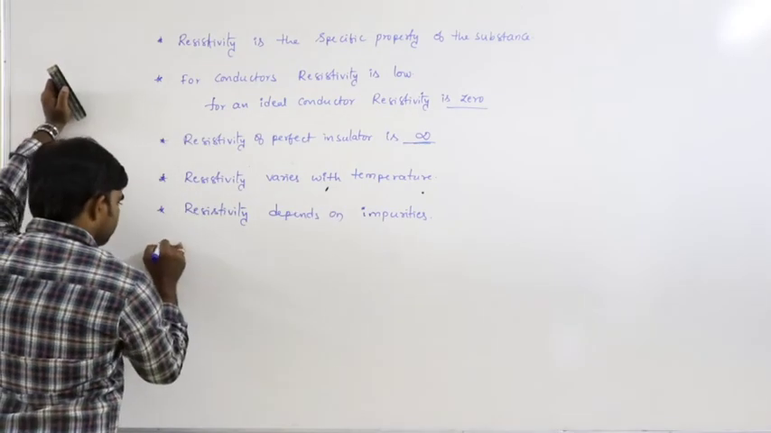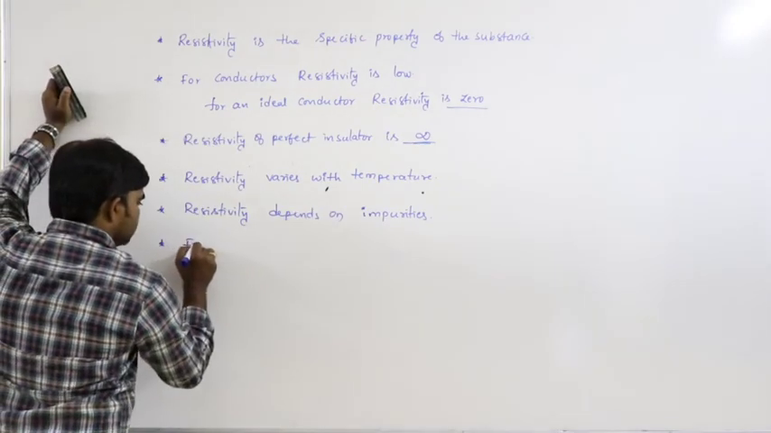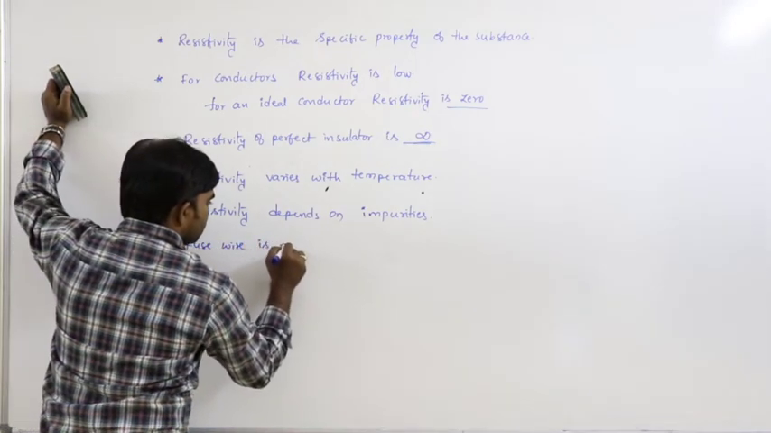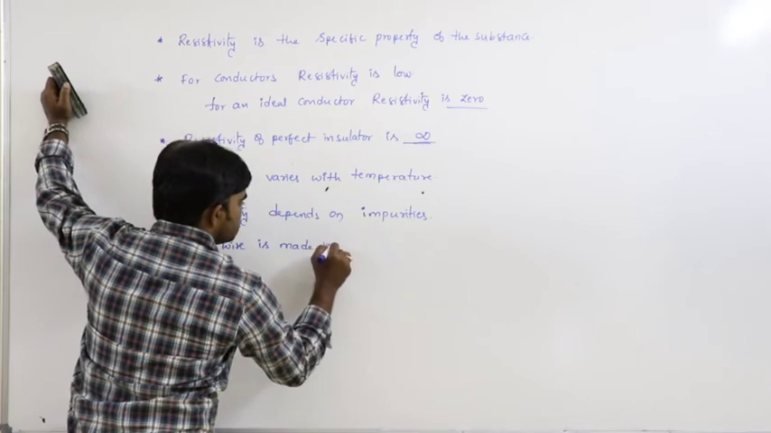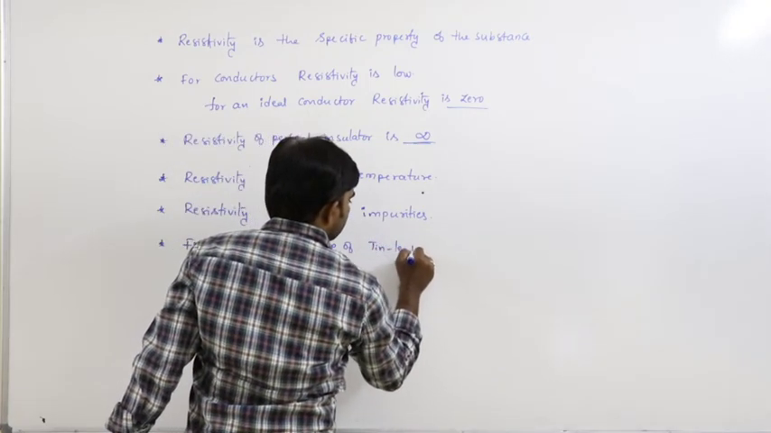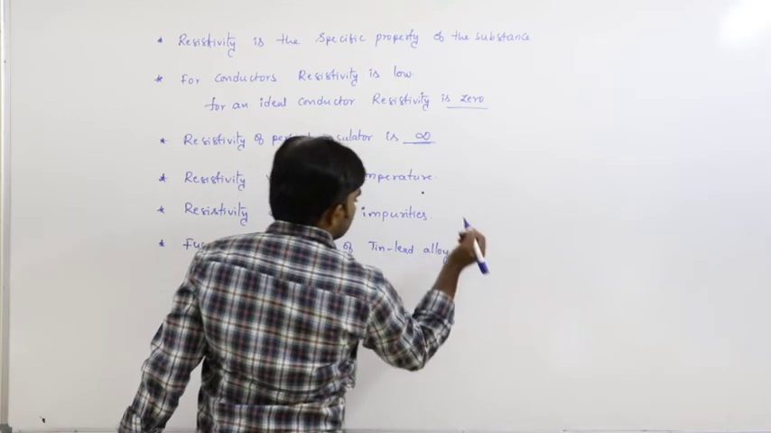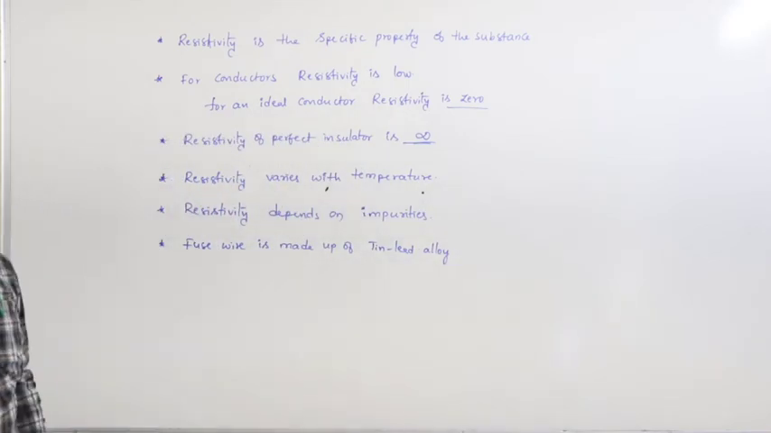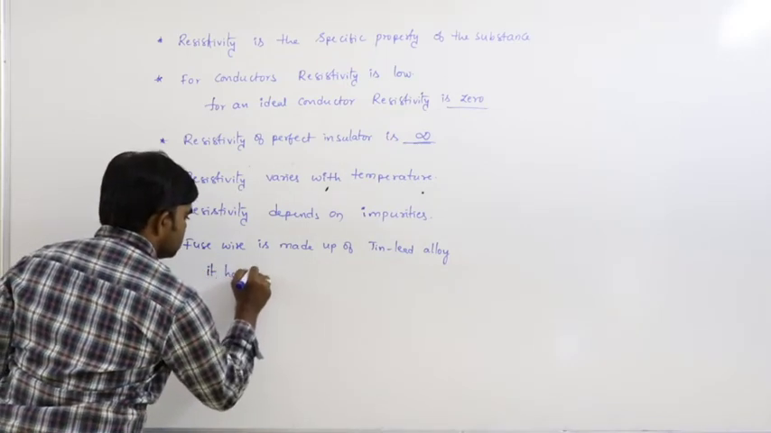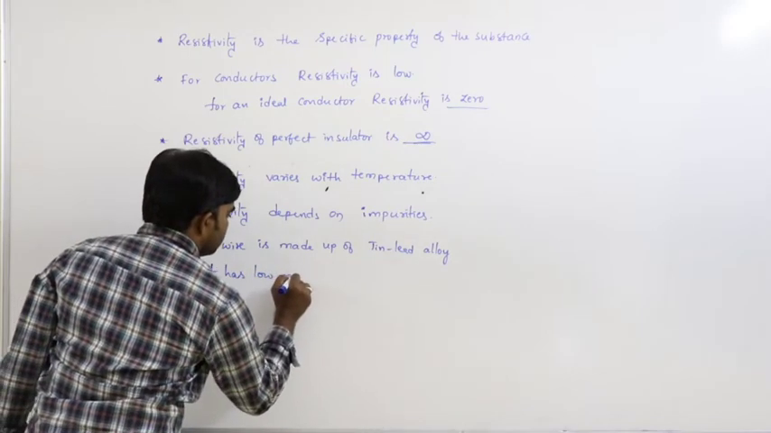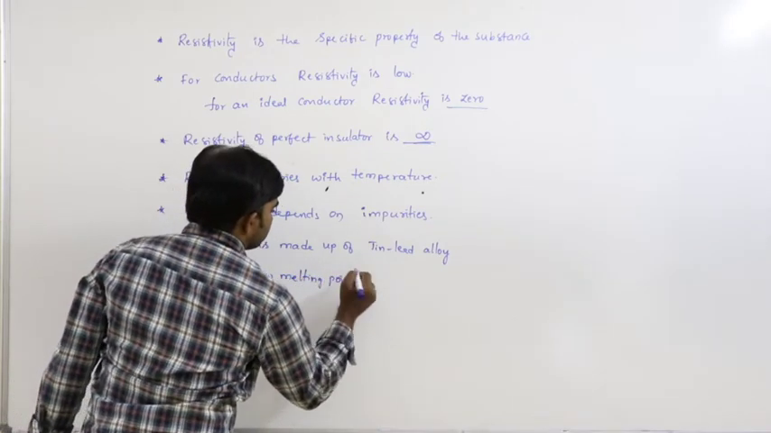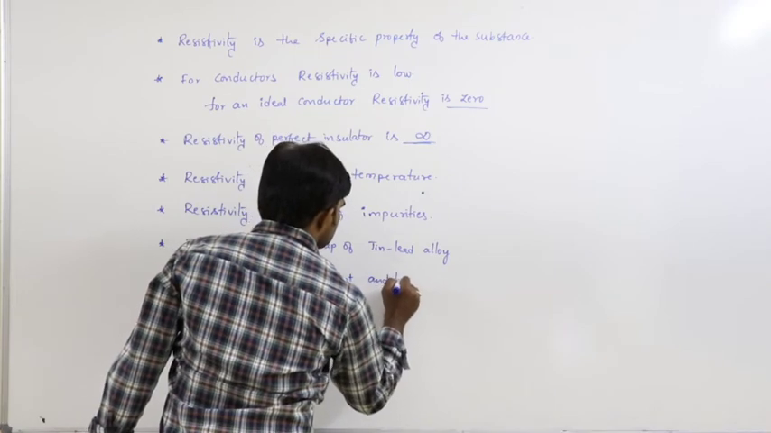So generally, we know fuse wire is made up of a tin lead alloy. Fuse wire is made with a tin lead alloy because it has a low melting point and low resistivity.